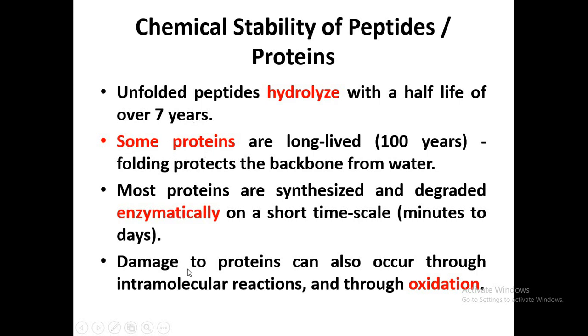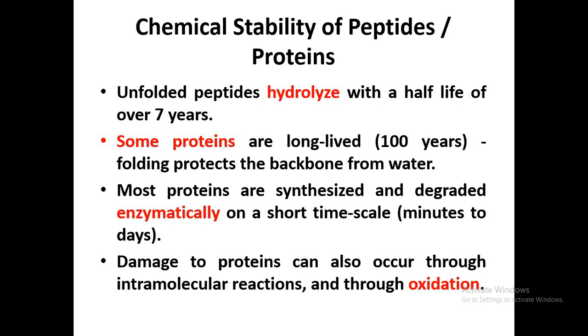So protein folding and unfolding is one of the most important things related to peptide bond stability or instability. If the protein is in the folded form, the peptide bond is somewhat protected from water or other biological and chemical environment, so the peptide bond takes a long time to hydrolyze.